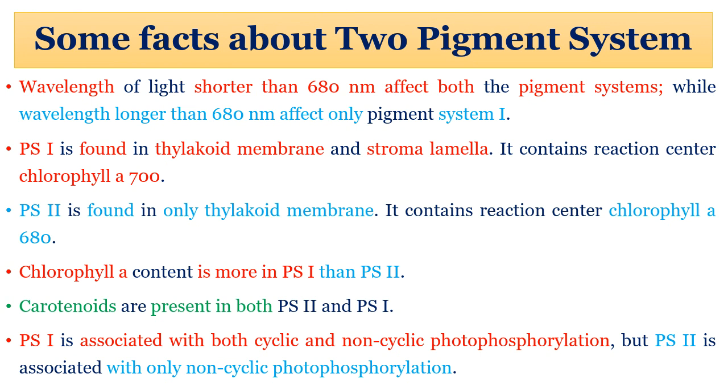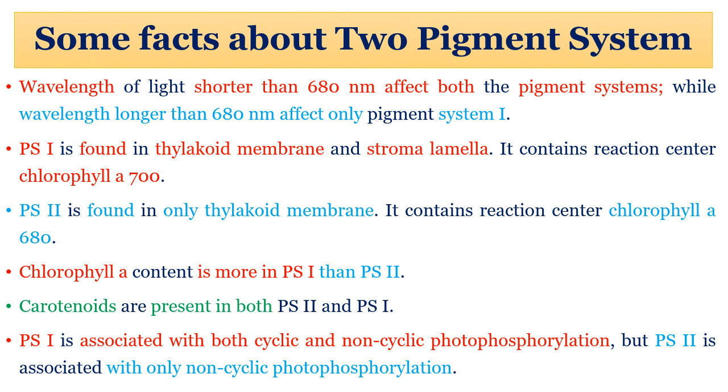Now let's read some facts about the two pigment system. Wavelength of light shorter than 680 nanometer affects both pigment systems, while wavelength longer than 680 nanometer affects only one pigment system, that is photosystem 1. Photosystem 1 is found in thylakoid membrane and stroma lamellae. It contains reaction center chlorophyll A 700. 700 stands for wavelength of visible spectrum.